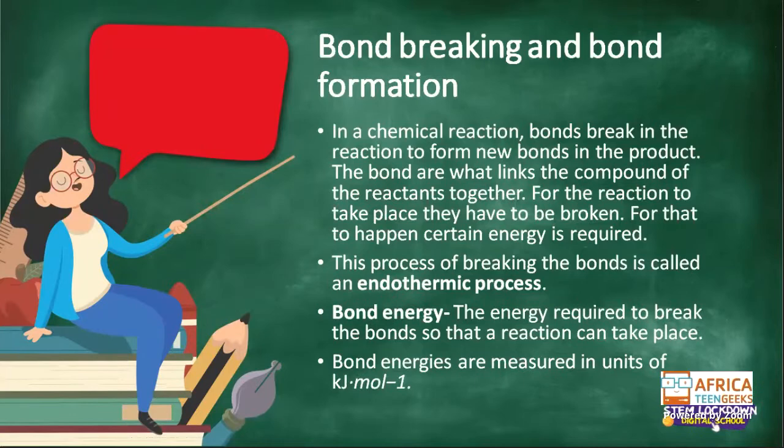Remember we said we use the enthalpy to break the bonds, and we use the enthalpy to form the bonds. But what is the process of breaking bonds? This process of breaking bonds is called the endothermic process. An endothermic process is the process of breaking the bonds in a chemical reactant. I hope you guys understand that.